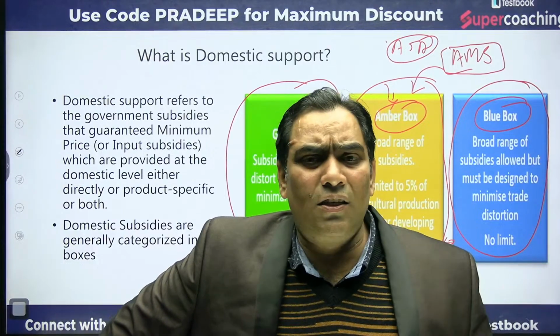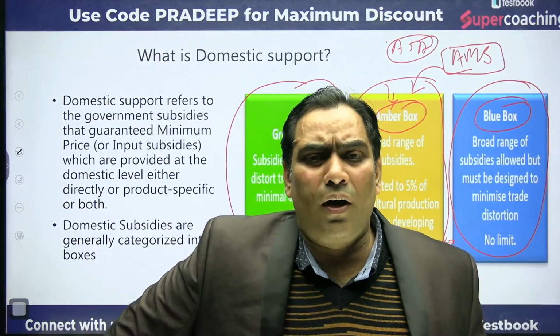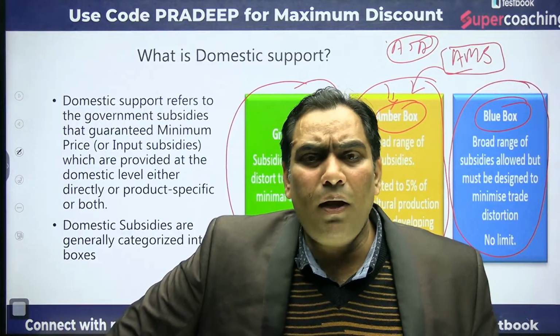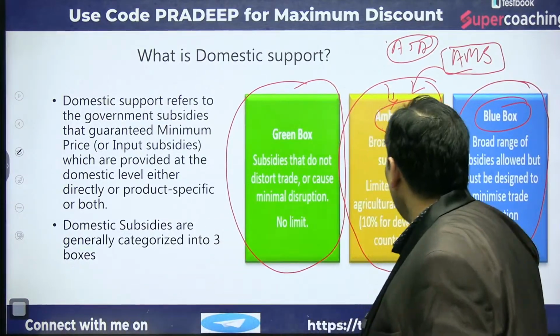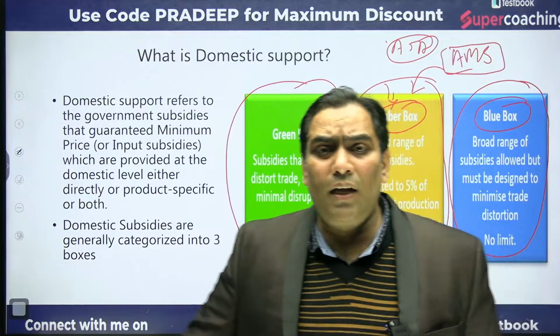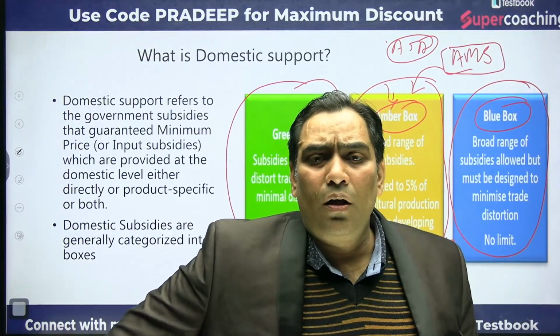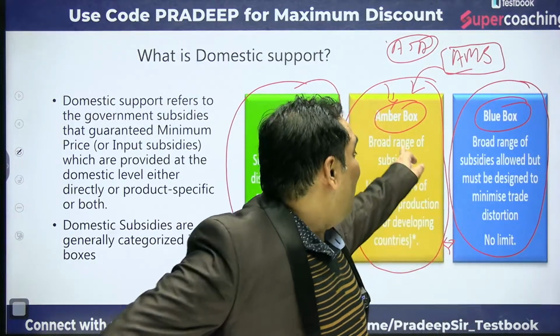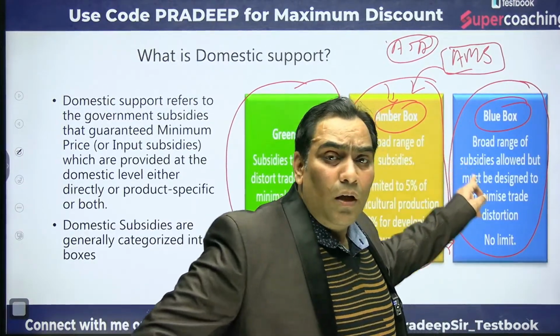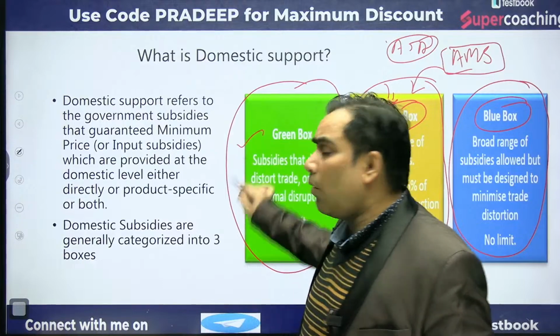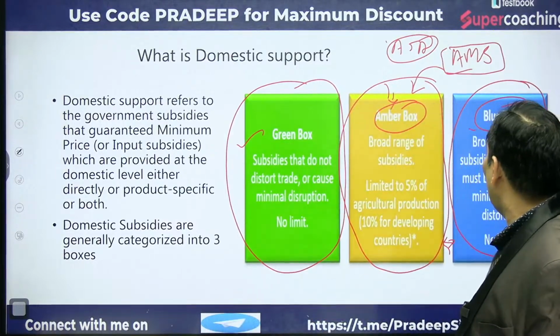Why this is discriminatory and why this is a bone of contention, we will discuss. But let me first explain it. The aggregate measure of support clause is applicable for the amber box subsidy. It is not applicable for green box, and it is not applicable for blue box.